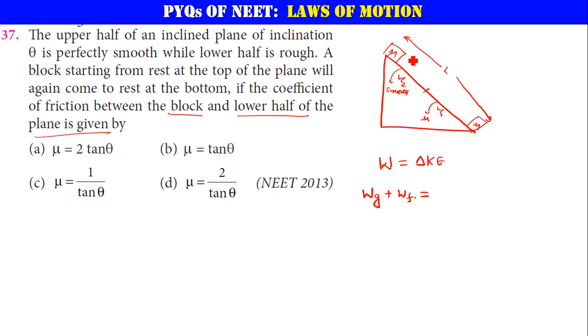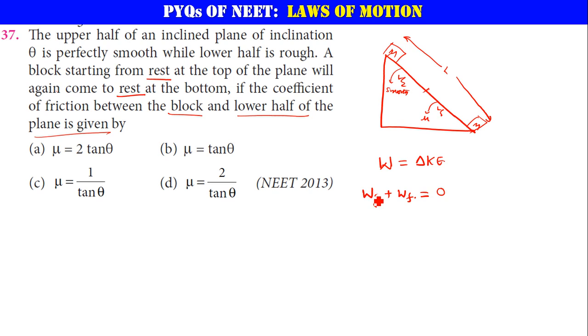Initially the block is at rest. That's what has been mentioned here. Yes, initially the block was at rest, and again it is reaching rest. That means initial velocity is 0, final velocity is also 0. That means the kinetic energy initial and final are equal to 0. There is no change in kinetic energy anymore, so you can equate it to 0.